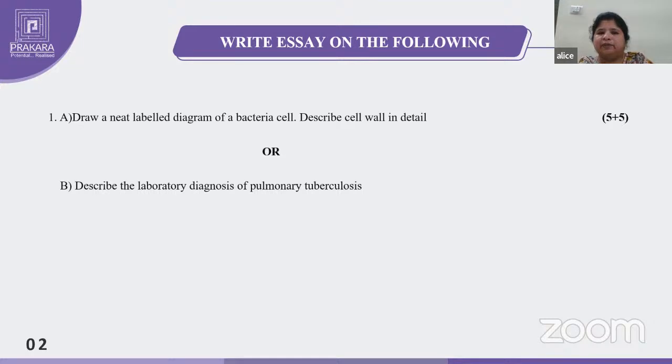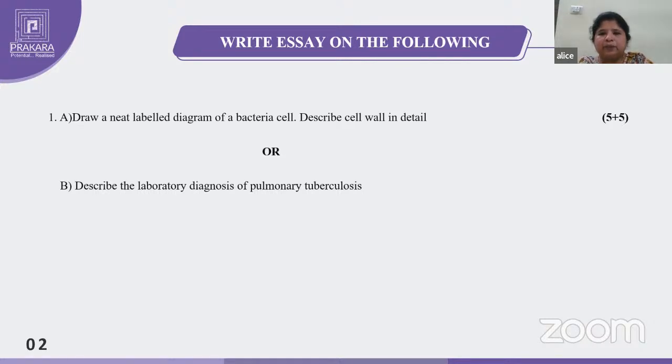Okay, so then we have to collect the sample. One method will be, you have to write here, Petroff's method. In the concentration methods, if you mention Petroff's method, that is enough for this one. So: specimen collection, next concentration methods, Petroff's method, N-acetyl L-cysteine, and next you can write the Ziehl-Neelsen staining. This is the gold standard method for the diagnosis of tuberculosis.